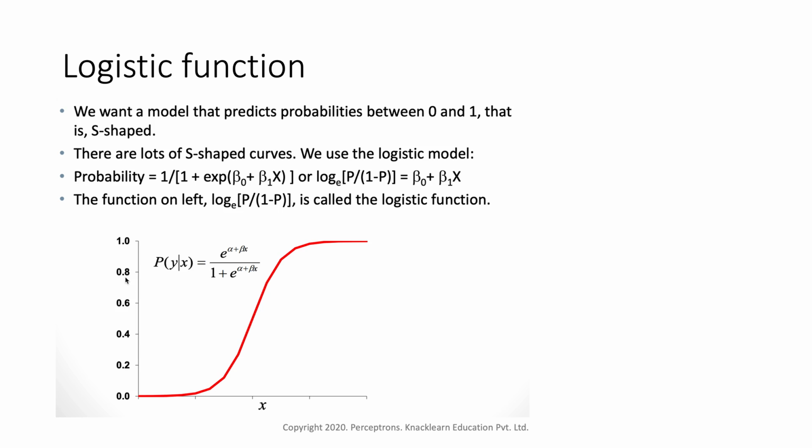It is given by probability p equals 1 by 1 plus e to the power of minus (beta naught plus beta 1 x), or log e of p by 1 minus p equals beta naught plus beta 1 x. The function on the left, log e of p by 1 minus p, is called the logit function.